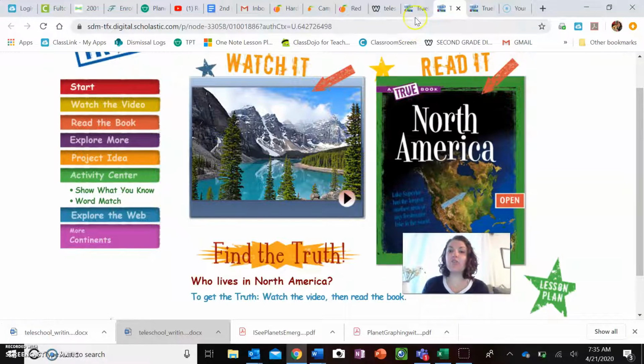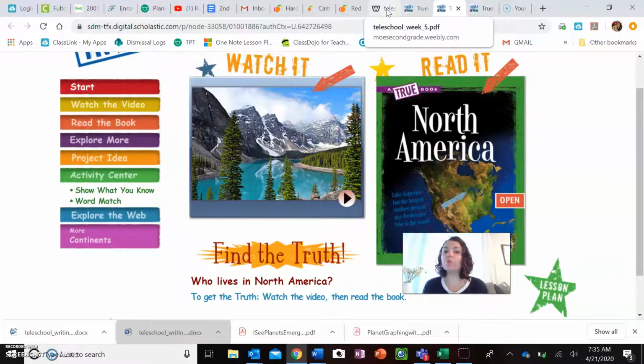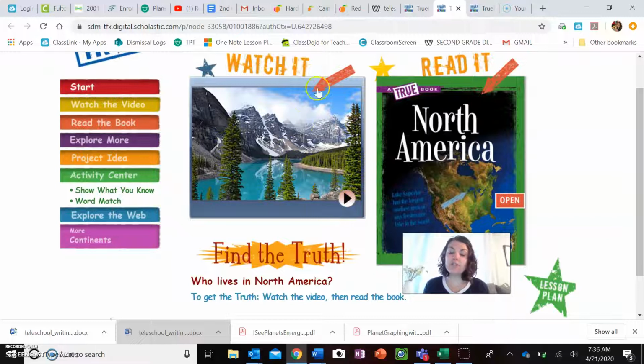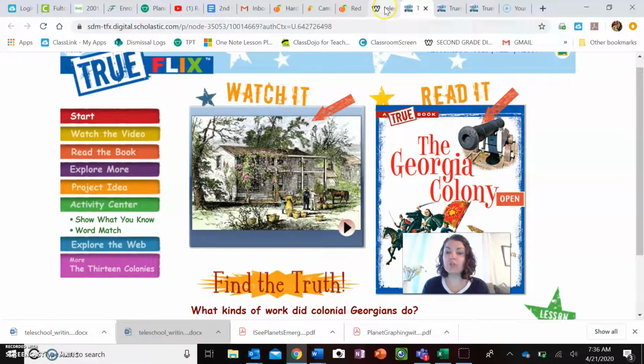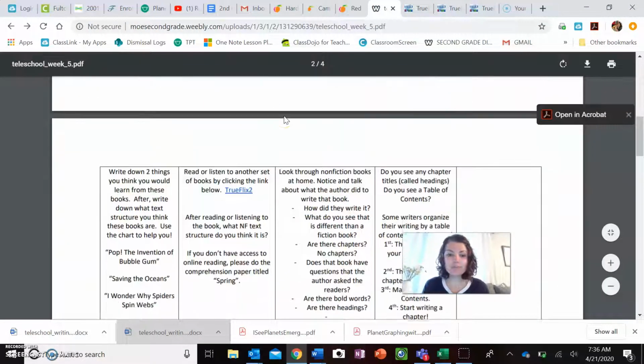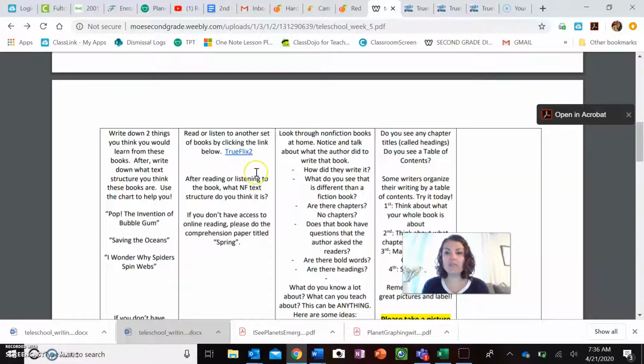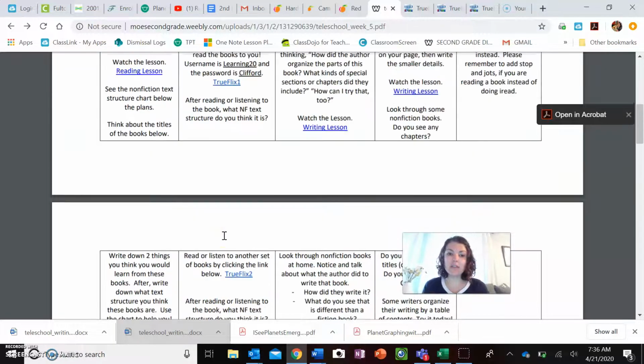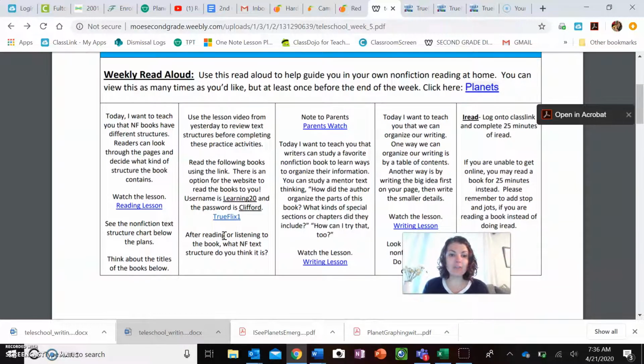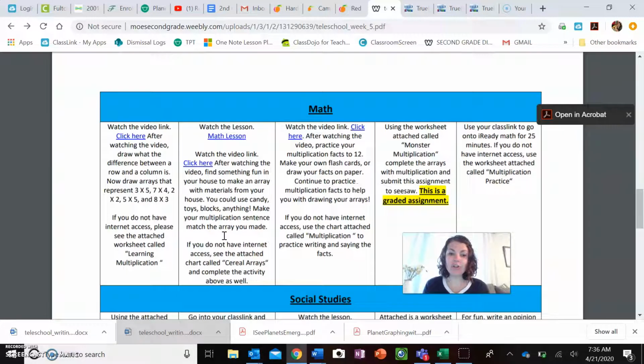Remember, rereading, even in nonfiction, is so important. It helps you to learn words better. It helps your fluency, it helps you to sound better, and you're also going to remember more. So if you choose to watch it today, then I would suggest that you try to read it by yourself another day or later today. This would be something you can do during your read to self time on Friday. If the website won't work for you, there are some activities here. The spring is one activity, and I think that one's it for today. That's if the link won't work or your internet's not working.